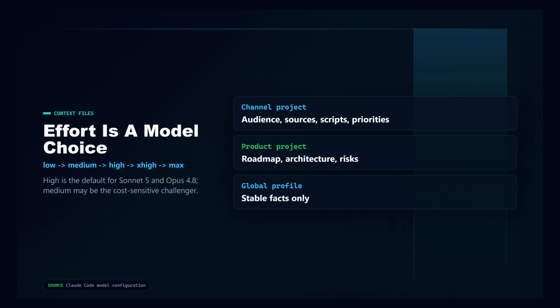Claude Code supports low, medium, high, X-high, and max effort for Sonnet 5 and Opus 4.8, with high as the default. That means Sonnet 5 Medium might be the real challenger to Opus High for routine brownfield work. Max effort should not be treated as a magic button. Sometimes it buys useful reasoning, sometimes it buys overthinking with a receipt.